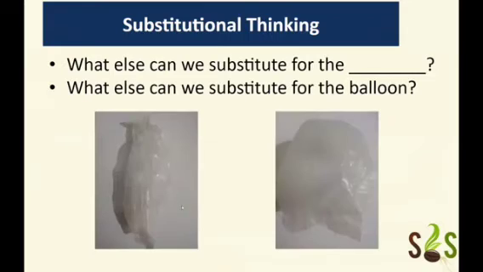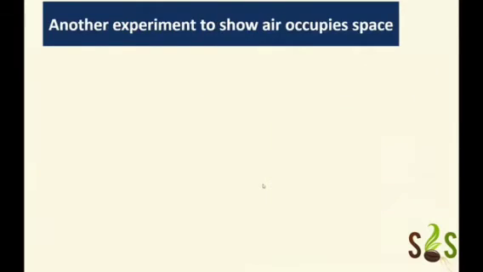Yes, we can substitute it with the polythene, right? So let's say this is a polythene without blowing, and then we have polythene after blowing, and we can see that it is occupying more space. So again, from this we can conclude that air occupies space.